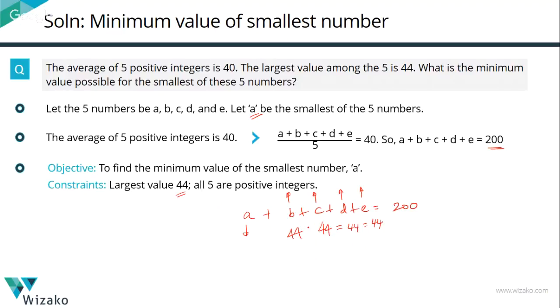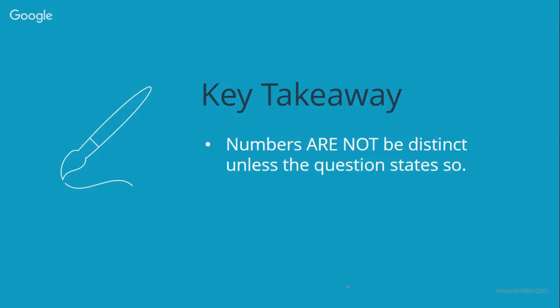Right? So now all these 4 numbers are 44. So the sum of these four numbers is going to be 4 into 44, which is 176. That leaves us with the balance for A. So how low can A be? A is going to be equal to 200 minus 176, which is 24. So the value of A cannot be anything lesser than 24 if their average is 40 and the largest value among them is 44. Okay. The key takeaway from this question: numbers are not distinct. Do not make the assumption that they are distinct unless the question states so.